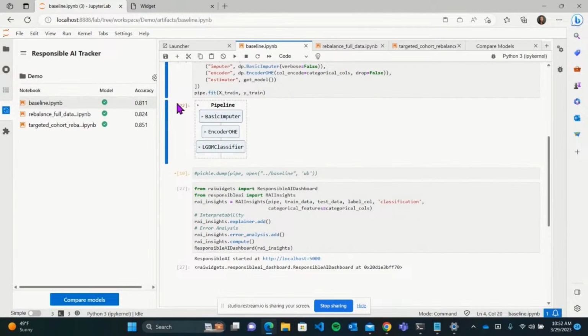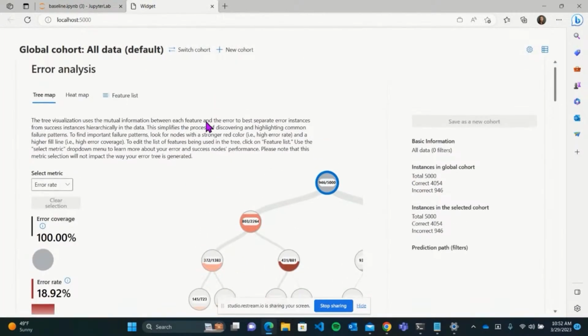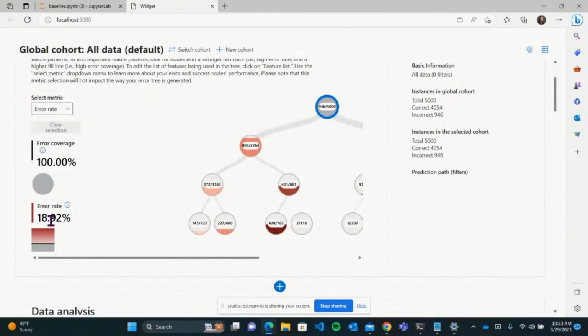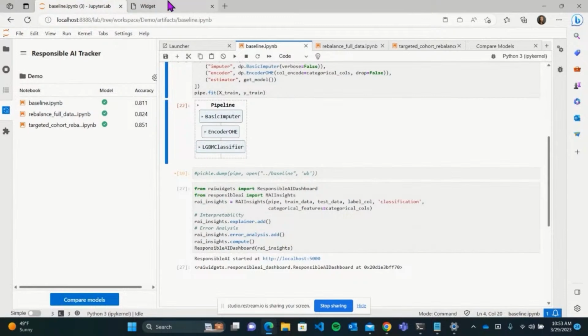Okay. We'll look a little bit more at the accuracies and the metrics of this model in a little bit, but before that I want to take a closer look at the data itself. And that's where our third and final tool comes in, which we've talked about here on the show, the Responsible AI dashboard. I'm just going to remind you of what it is. Here, using the RAI widgets Python library, I'm propagating the widget, and I've opened it here. The first thing we see is an error analysis tree. We can see an 18 or 19% error rate, which matches our 81% accuracy here.